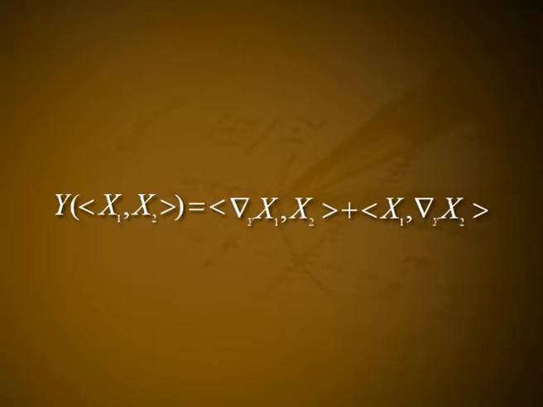Corollary: an affine connection on a Riemannian manifold is compatible with the metric if and only if for any vector fields X1, X2 on M and any tangent vector Y element of T_P M, we have Y⟨X1, X2⟩ is equal to ⟨∇_Y X1, X2⟩ plus ⟨X1, ∇_Y X2⟩.